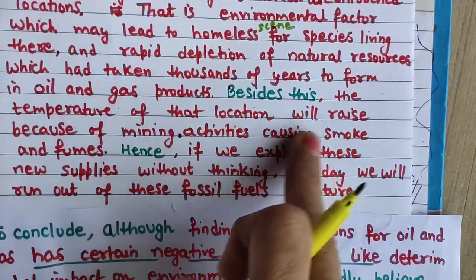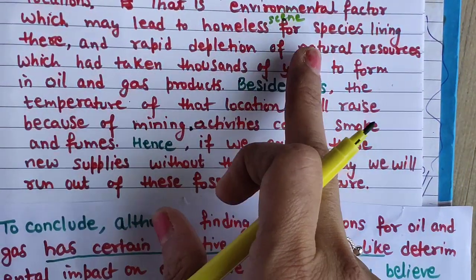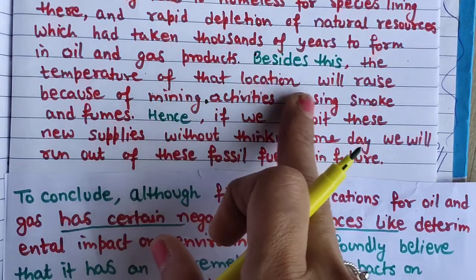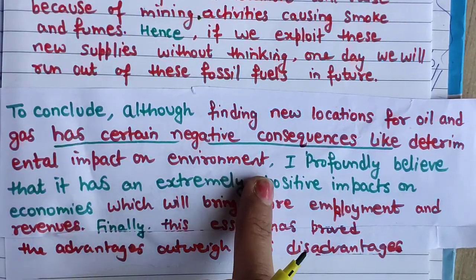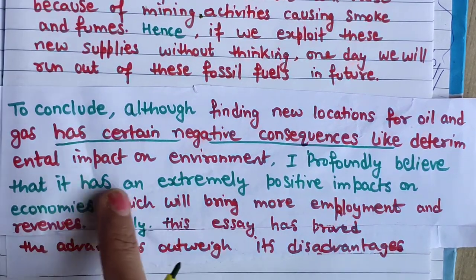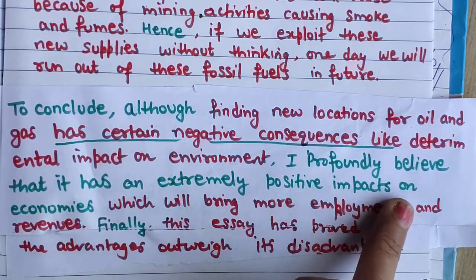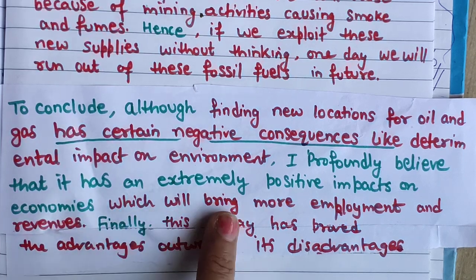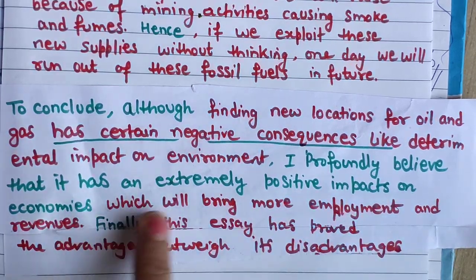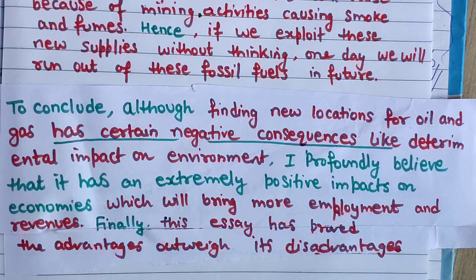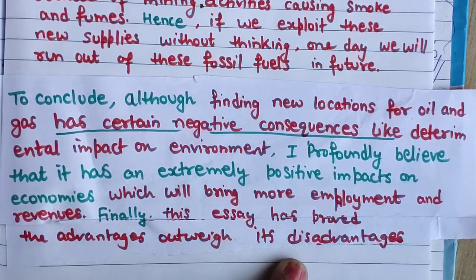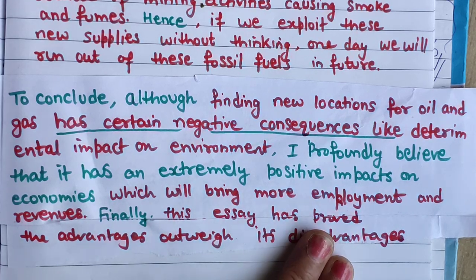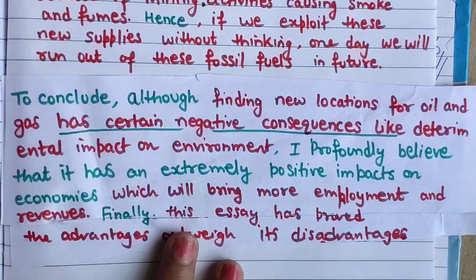This we have discussed here: habitat, animals will be in problem and temperature will rise. I profoundly believe that it has an extremely positive impact on economies, which will bring more employment and revenues, that we have discussed in the first paragraph. Finally, this essay has proved the advantages outweigh its disadvantages. Simple, you can write this conclusion. Okay, you can note it.